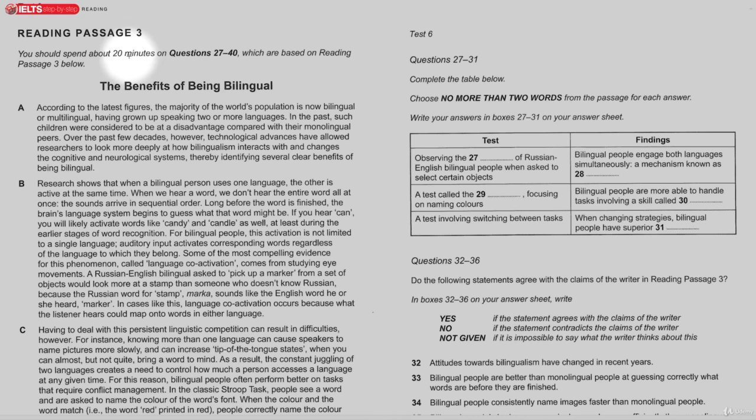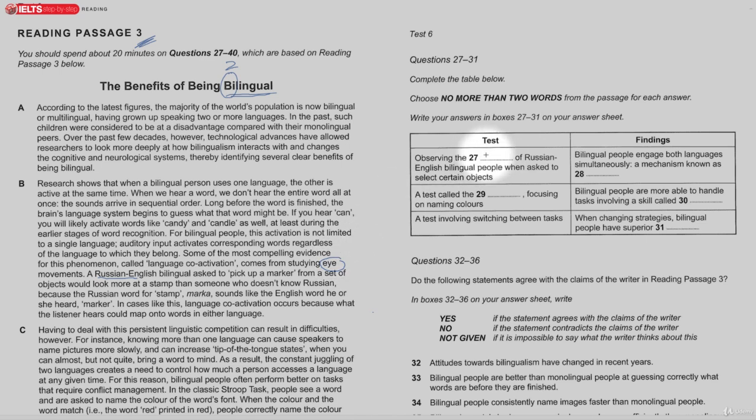Okay, now we're moving on to reading passage number 3, the benefits of being bilingual. Bi, meaning two, so having two languages. Okay, observing the something of Russian English bilingual people when asked to select certain objects. And I remember this straight away, it was about the eyes. If we look for the word Russian English, we're studying eye movements.